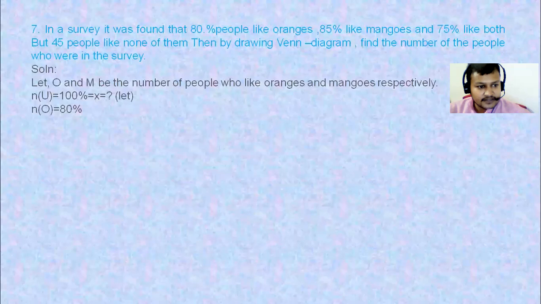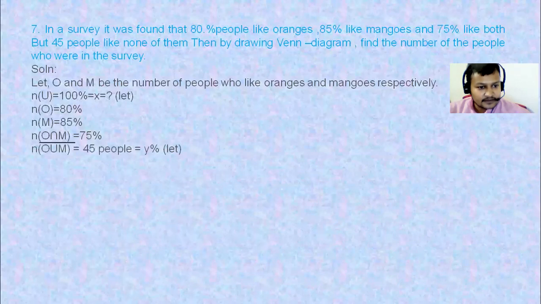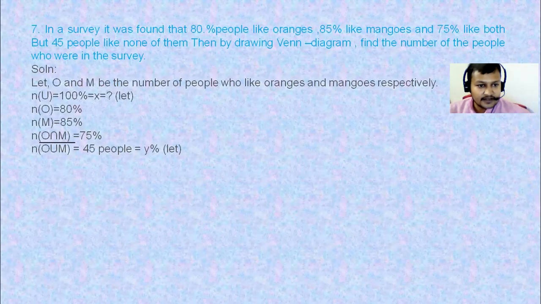And the cardinal number of oranges is 80% given in the question. Cardinal number of mangoes is 85%. And cardinal number of orange intersection mangoes, that means who like both, is 75%. Then we have to find out this in percentage: orange union mango complement, who don't like, 45 people like none of them.